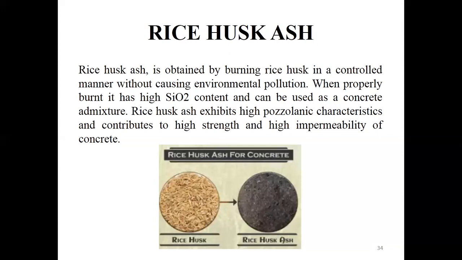How does it become very high in strength? The fineness of the particles is very high, so the pore size will be reduced. If the pore size is reduced, it cannot conduct anything into the concrete, which means it makes the concrete impermeable. This rice ash is capable of making the concrete impermeable to a very high degree. If the concrete is impermeable, obviously the strength will increase, because the concrete will be dense. If it is dense, the concrete is capable of holding more stress. So it exhibits high strength.